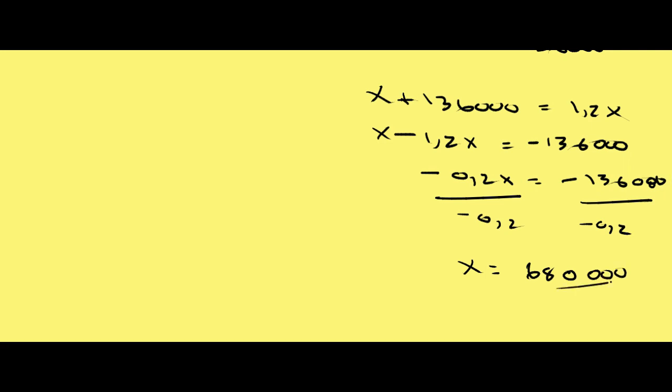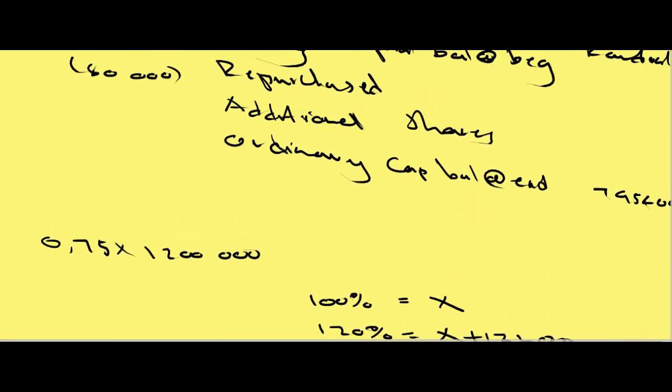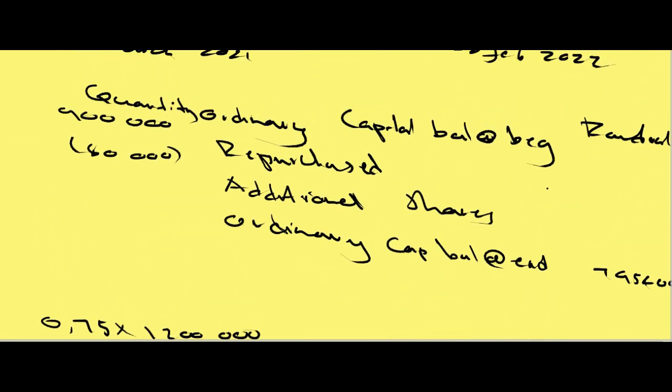Then I have my x equivalent to 680,000. Now I know this represents my average at which the shares were repurchased. Therefore, I go back to my skeleton and try and fill in the rand value of the repurchased is 680,000.